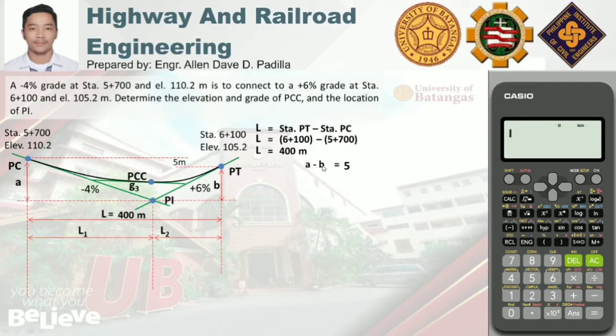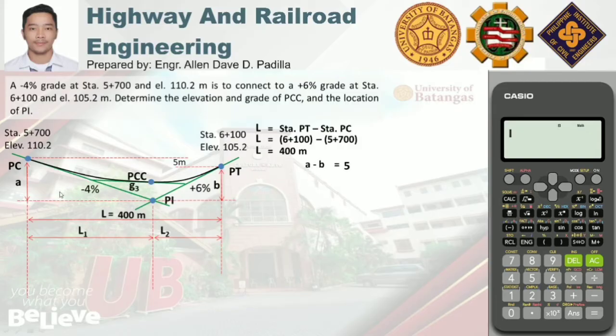Kasi ang target natin dito is makuha yung value ng L1 and L2 para makapag-proceed tayo sa mga susunod na steps. So, since dalawa yung nawawala or yung unknown, kailangan din natin ng dalawang equation. So, isa to, yung A minus B equal to 5. So, yung A, i-express natin siya in terms of L1 and B in terms of L2.